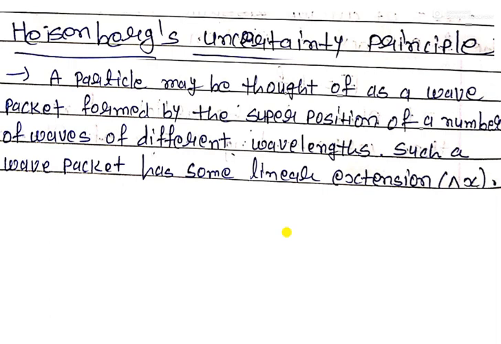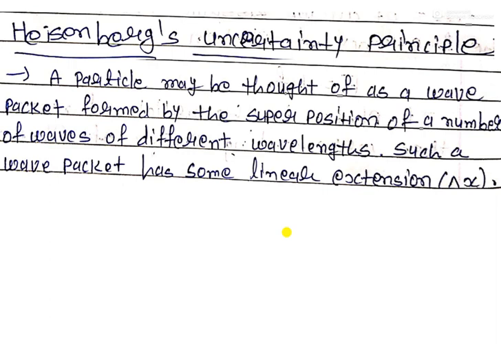If we take a number of waves, with many different particles possessing some photon energy, that kind of wave is known as a wave packet.